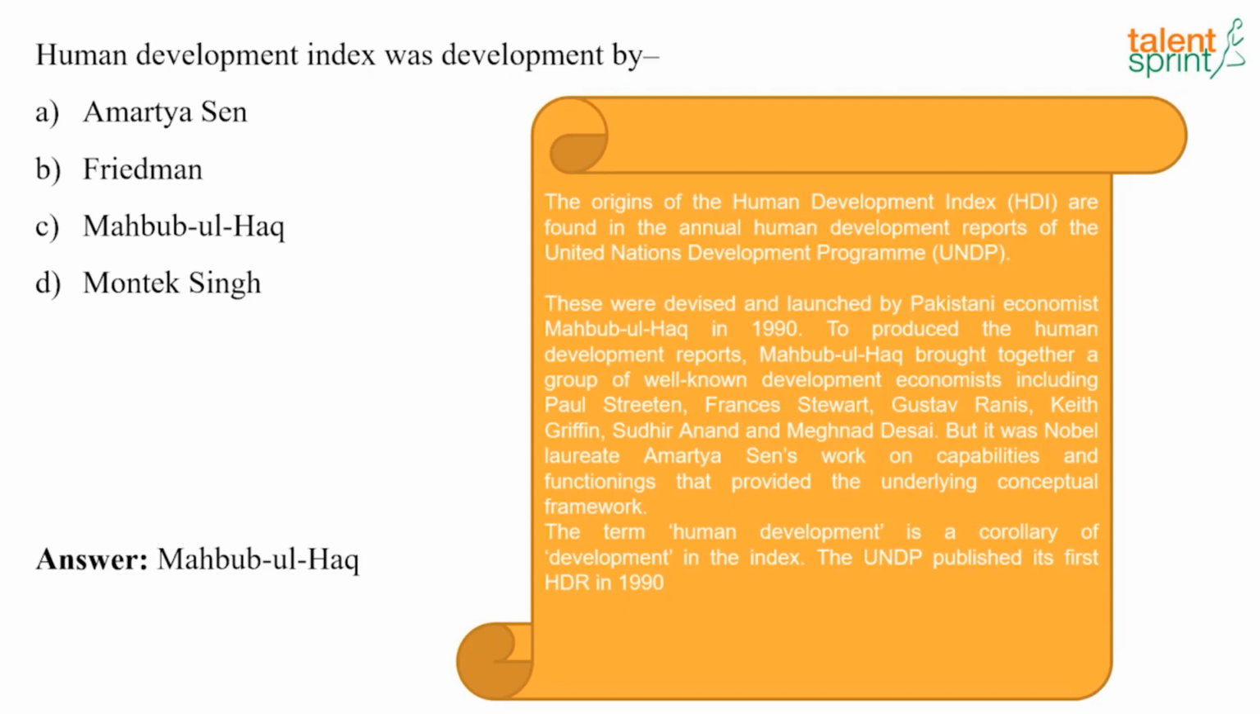Mahbub ul Haq brought together a group of well-known development economists including Paul Streeten, Frances Stewart, Gustav Ranis, Keith Griffin, Sudhir Anand and Meghnad Desai. But it was the Nobel laureate Amartya Sen's work on capabilities and functioning that provided the underlying conceptual framework, and the term human development is a corollary of development in the index. The United Nations Development Programme published its first HDR report in 1990.